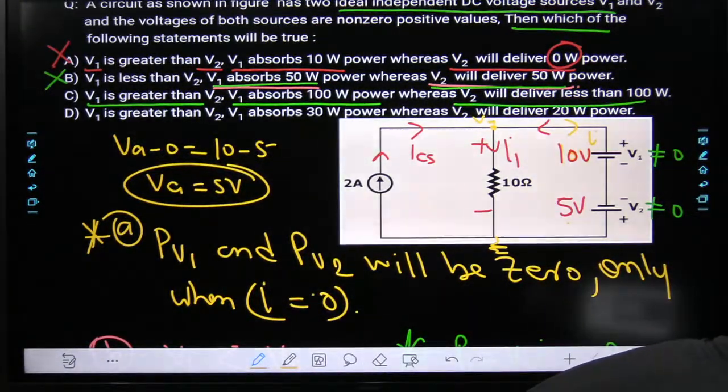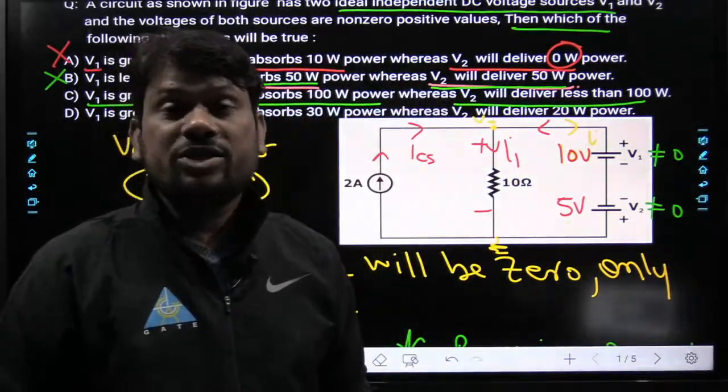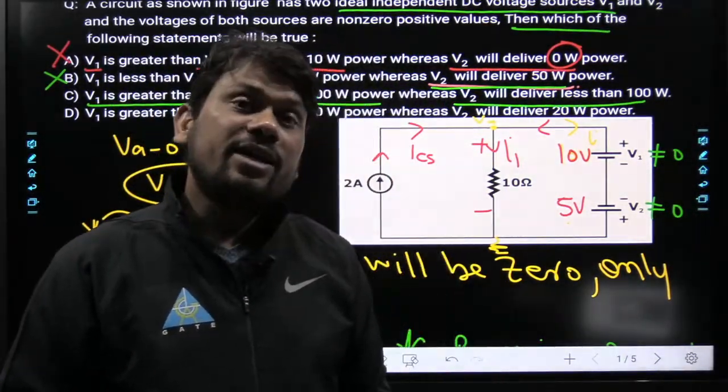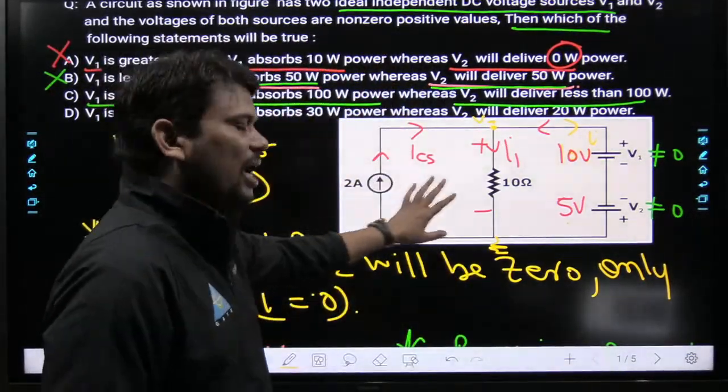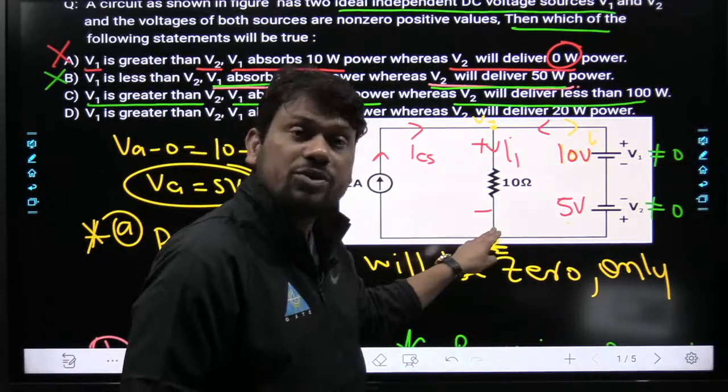Sir, if a resistance is connected in parallel with a current source, can we neglect that resistance or not? No, never do this thing. When we can neglect it, the circuit situation will decide, but at this moment we can't neglect it, because some current will flow through this resistance.